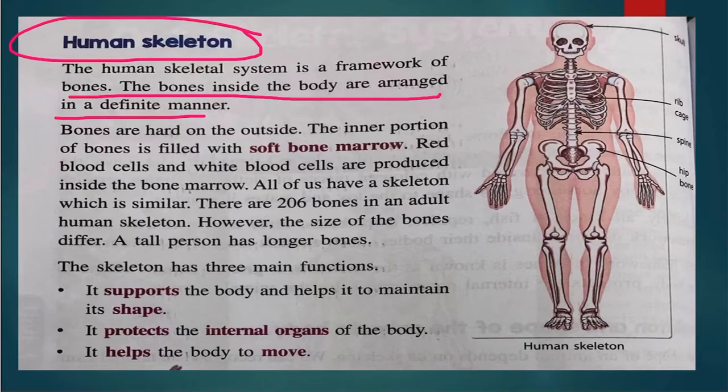Now, look over here. You can see the bones. These are all bones. Now, these bones are hard on the outside. When you touch them, you will see they are quite hard. And the inner portion of the bones is filled with soft bone marrow. Remember, outside it is hard, but inside it is filled with soft bone marrow. This bone marrow is very important because it leads to the formation of red blood cells and white blood cells, RBCs and WBCs.